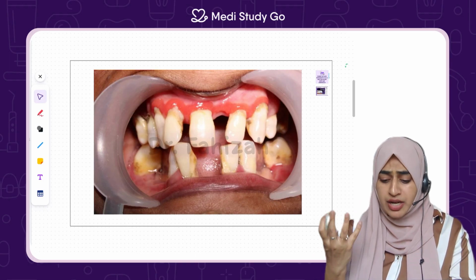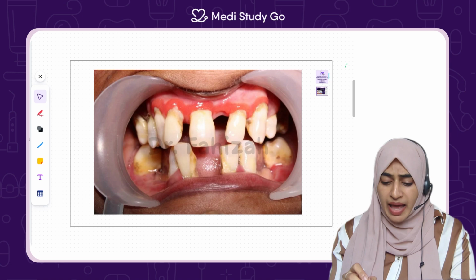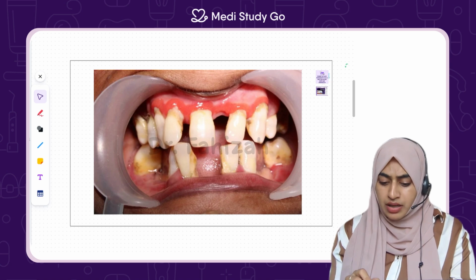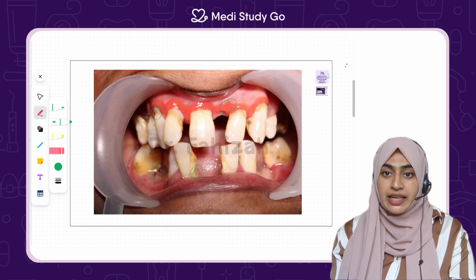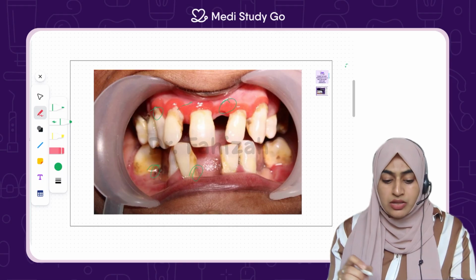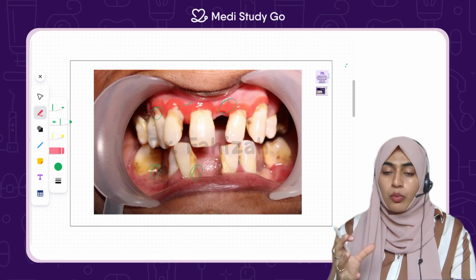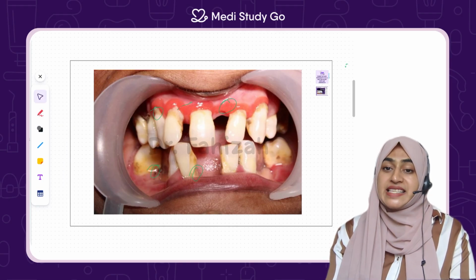On examination, as you can see, there are multiple abscesses seen over here, and you can see the inflammation of the gums, the subgingival deposits, and the bone loss, which will definitely lead to tooth mobility. So all that being said, we went for a scaling and root planing procedure.